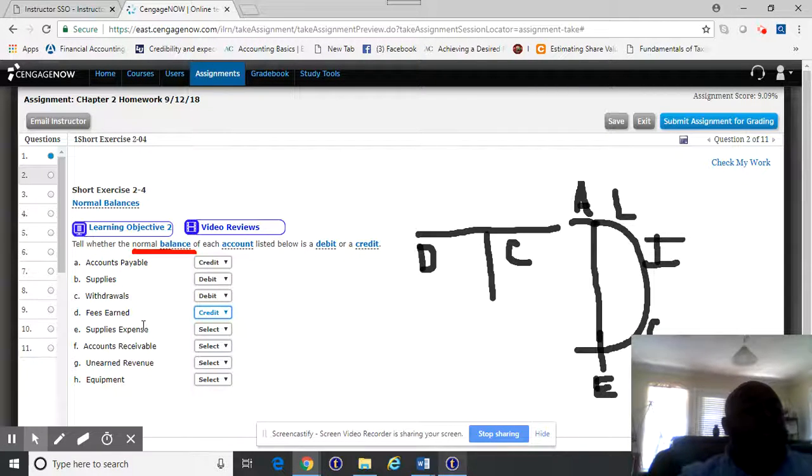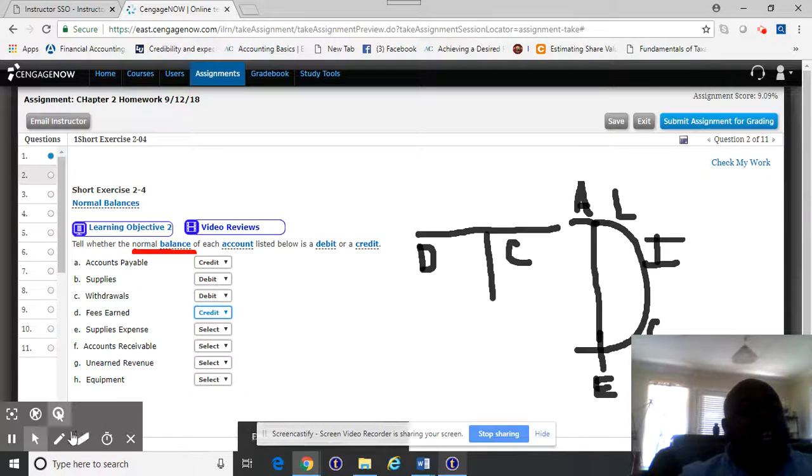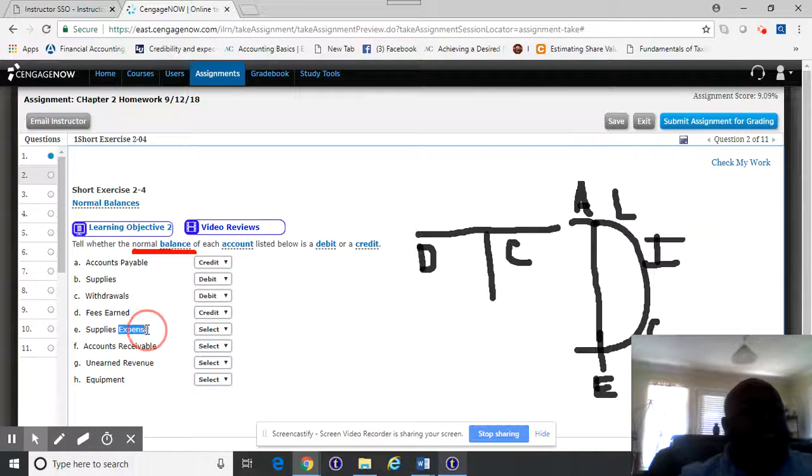But what I want you to understand right now is that this says expense. So it's not just supplies. If it says just supplies, it's an asset. But if it says supplies expense, it's an expense. Don't try to make it what it's not. This just means this is the number of supplies that they have used.